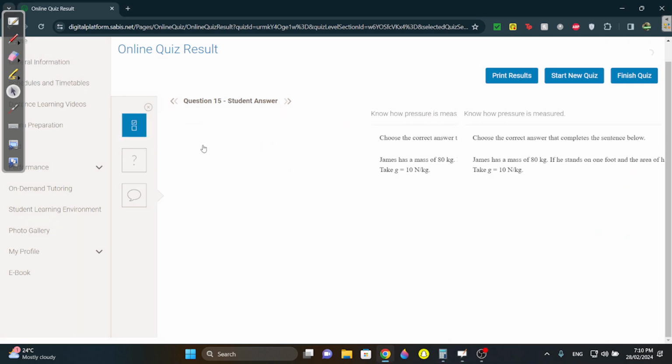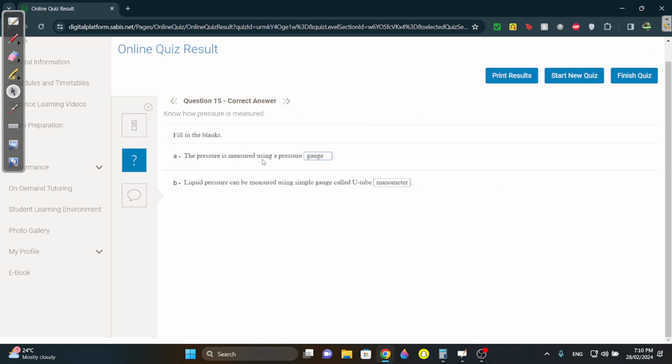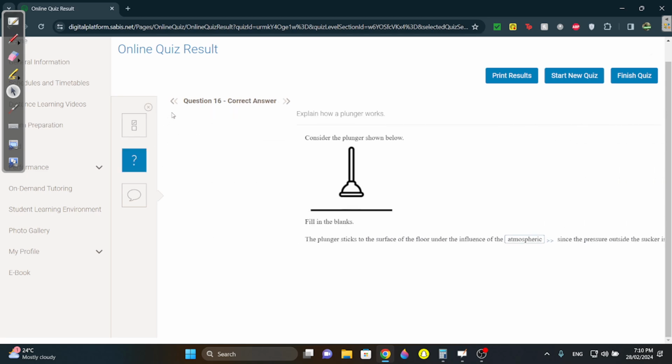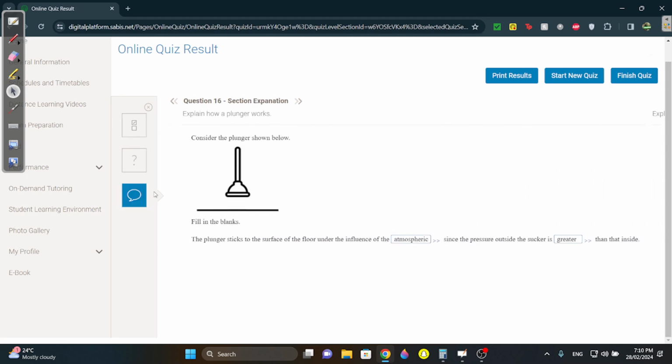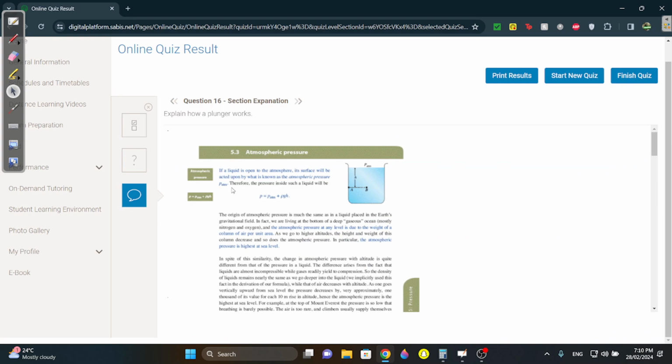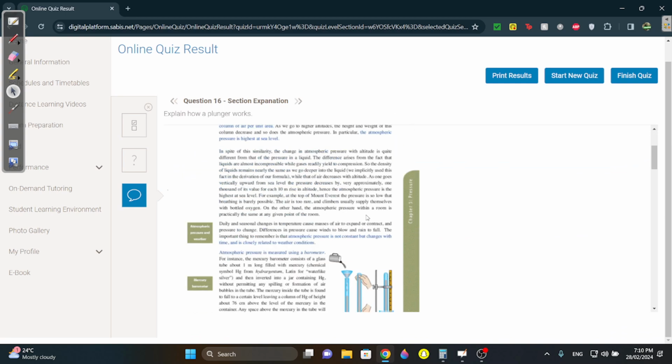Question 15. I think there's 19 questions. The pressure is measured using a pressure gauge, and I'll show you what type of gauge. Liquid pressure can be measured using a simple gauge, which is called the U-tube manometer. For liquids, it's manometer. Okay. I like this section. It was in the book, and I'll show you the other cases in case they come.